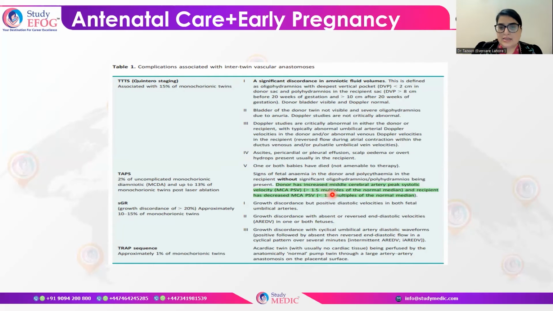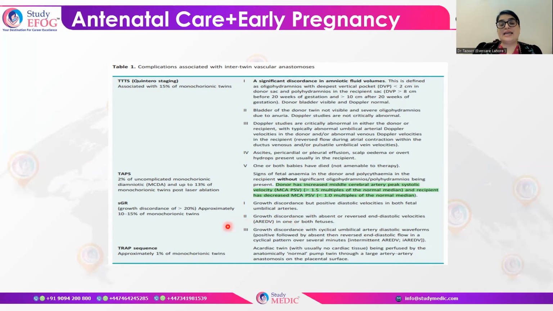Donor has increased middle cerebral artery Doppler peak systolic velocity, which is more than 1.5 multiples of the normal median, and recipient has decreased middle cerebral artery peak systolic velocity, which can be less than 1 multiple of the normal median. Small for gestational age can also be there, which is growth discordance of more than 20%, approximately 10 to 15% of monochorionic pregnancies. Growth discordance but positive diastolic velocities in both fetal umbilical arteries are there.